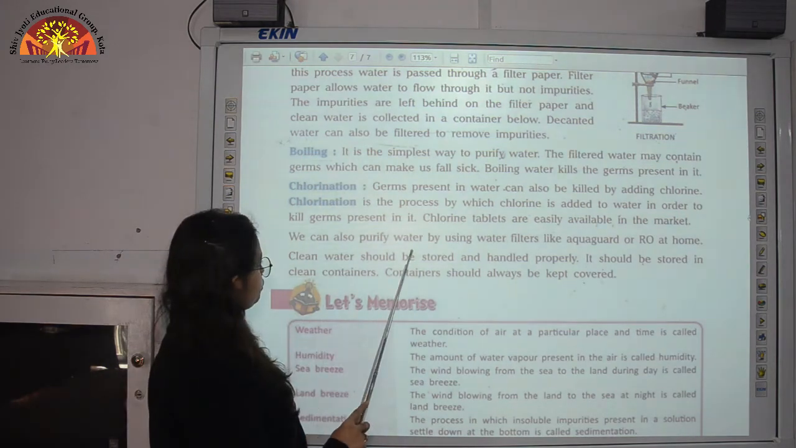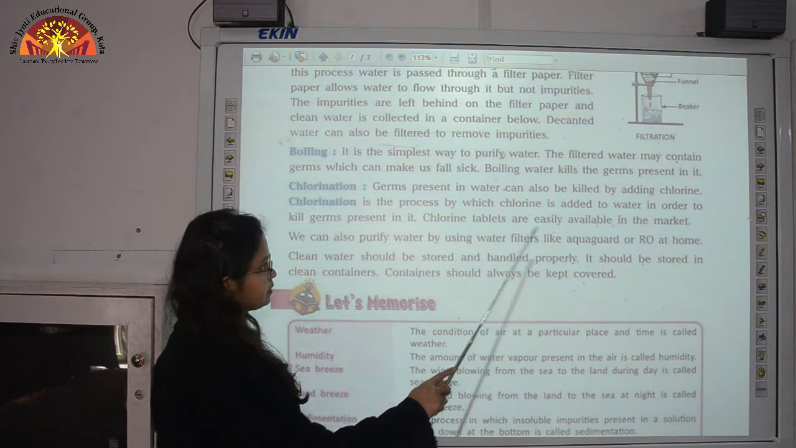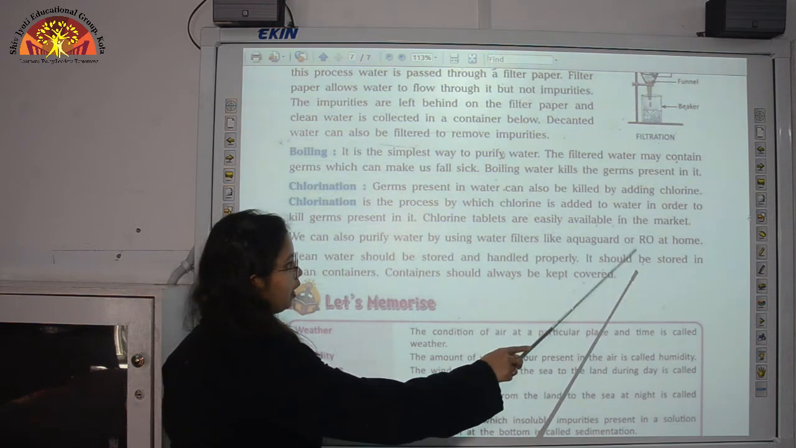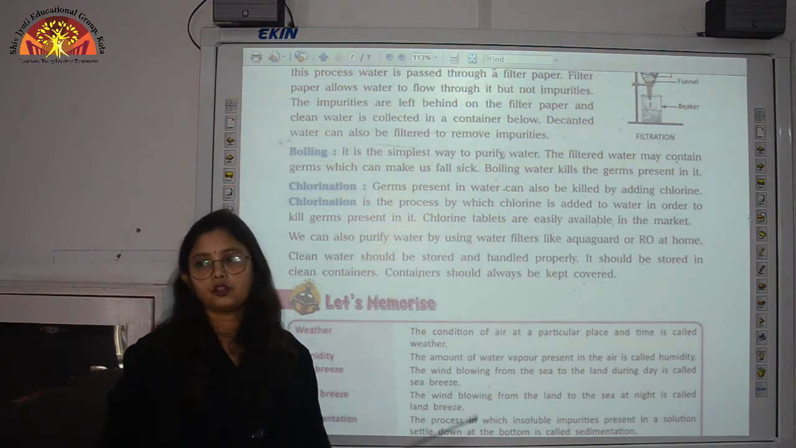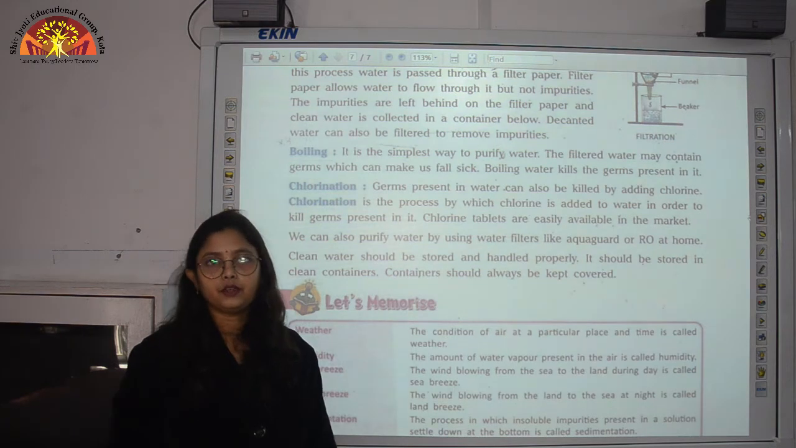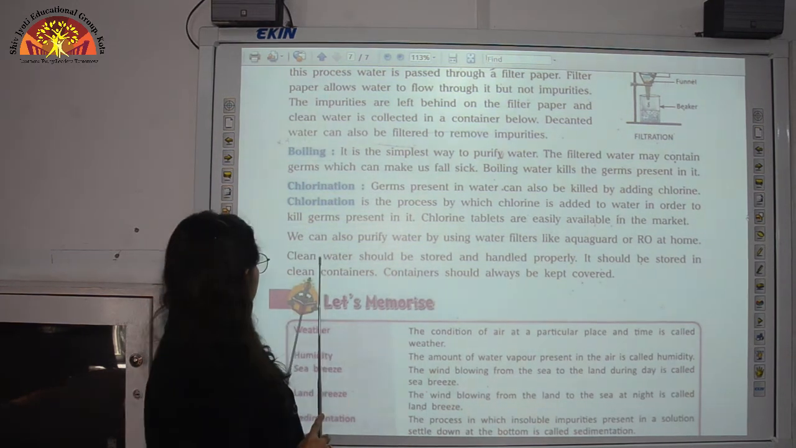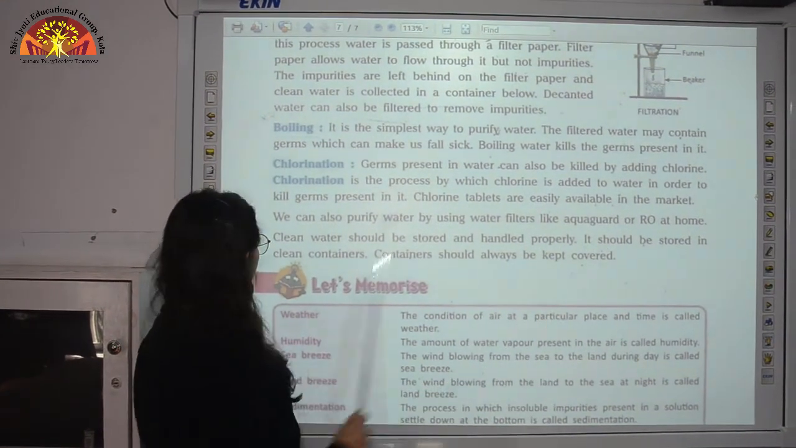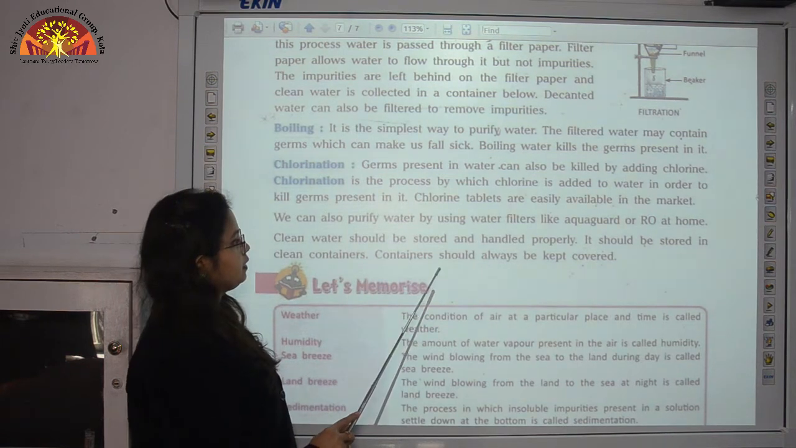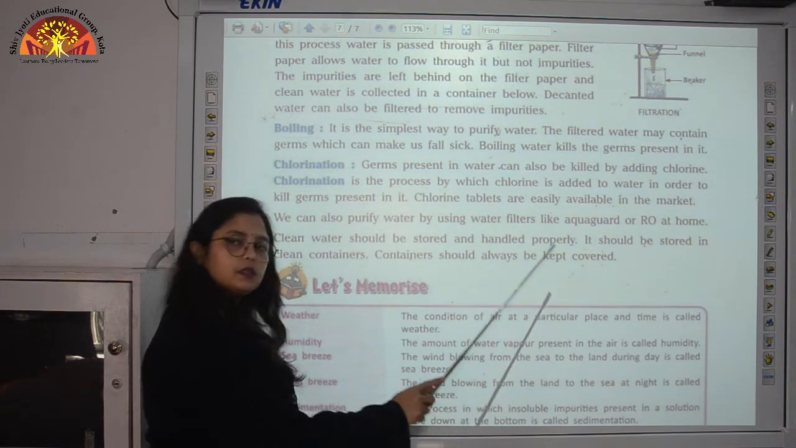We can also purify water by using water filters like AquaGuard or RO at home. So children, most of you might be having AquaGuards or RO filters at your home. So why do we use those water filters? So that we can get the purest form of water for drinking. Clean water should be stored and handled properly. It should be stored in clean containers, and containers should always be kept covered.